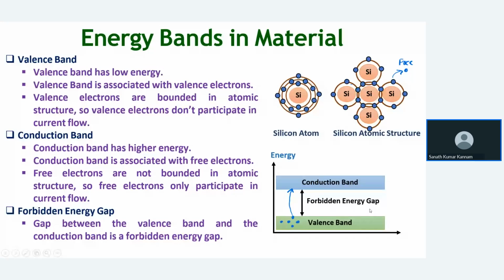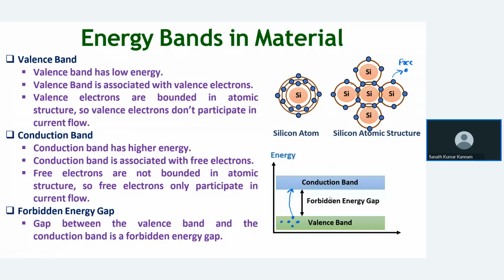The conduction band is what we call the high energy band. The conduction band is associated with free electrons. Whatever free electrons are there will be available in the conduction band. These free electrons are not associated with the atomic structure. They come out from the atomic structure, become free, and jump from the valence band to the conduction band. So they will participate in current flow.